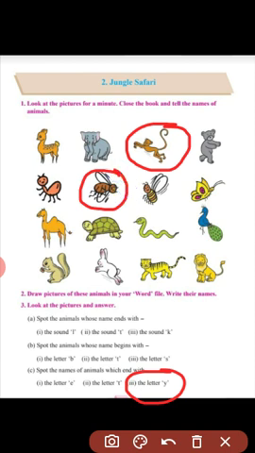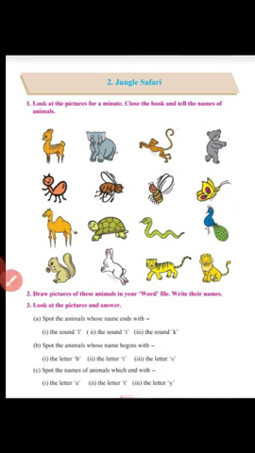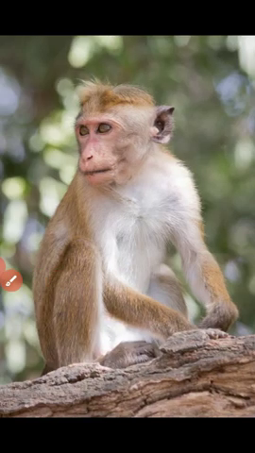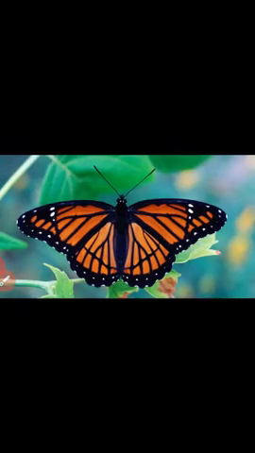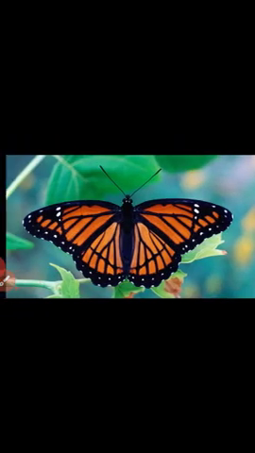Fly, fly. Butterfly, butterfly. So monkey, fly, and butterfly end with the letter Y. Look at the picture of a monkey, housefly, and the butterfly. And donkey, donkey, donkey.